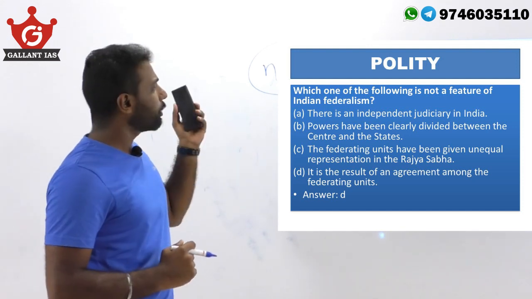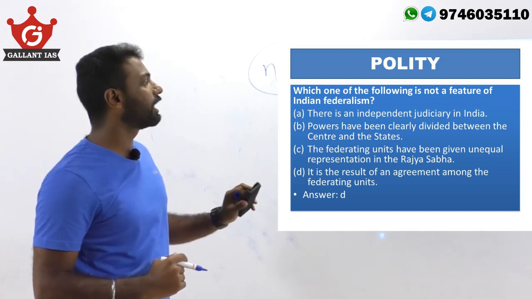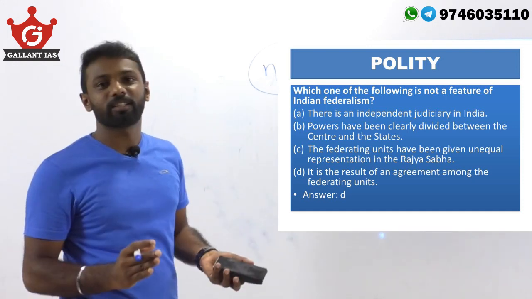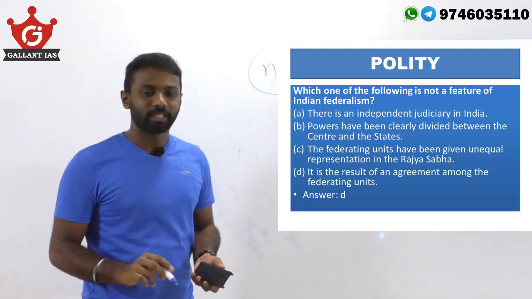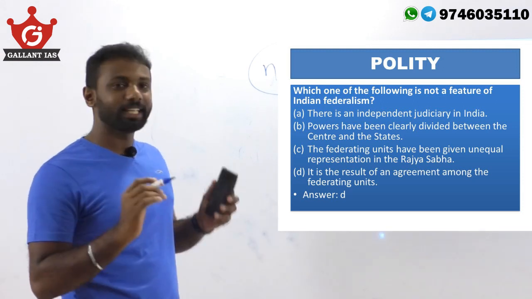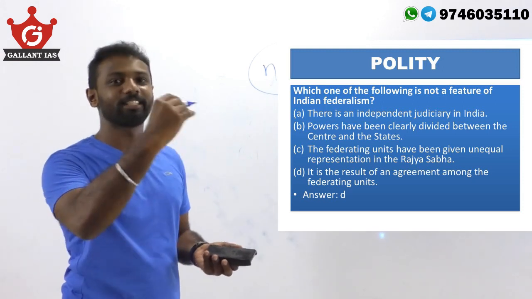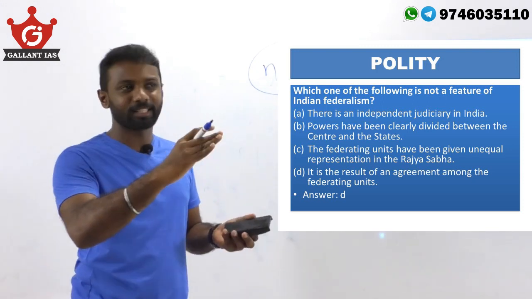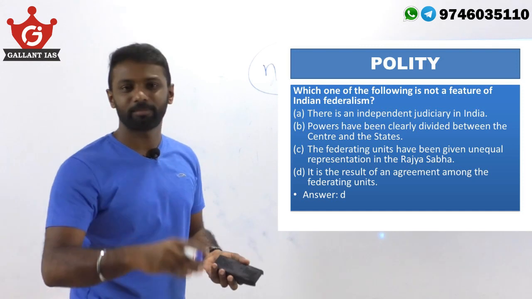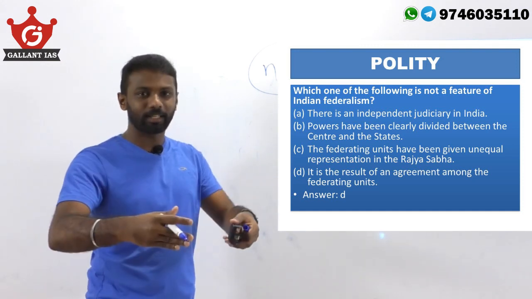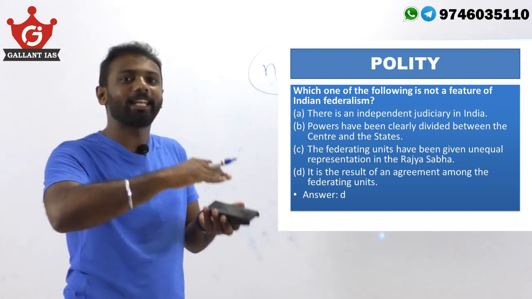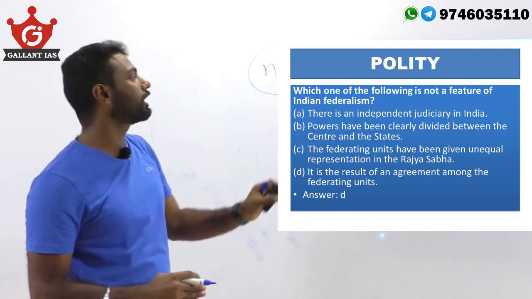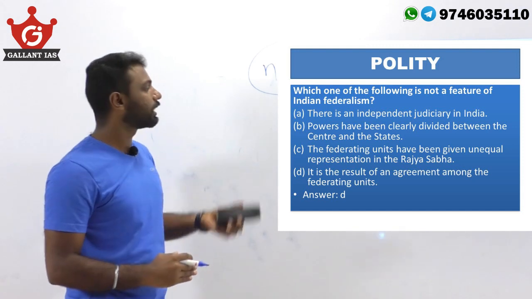Statement B. Powers have been clearly divided between the center and state. Exactly, that is what we mean by federalism. In the Constitution, in Schedule 7, the Union list, state list and concurrent list are clearly mentioned. The Union list has almost 100 subjects and the state list around 61 subjects, on which the states have exclusive powers, so they enact rules on their subjects. That means power is clearly divided between center and states.